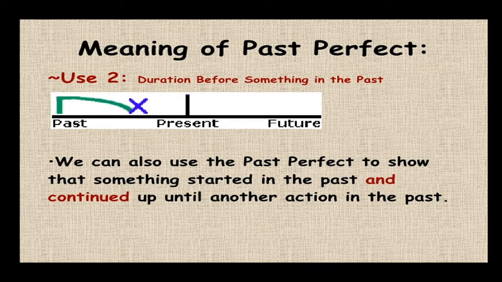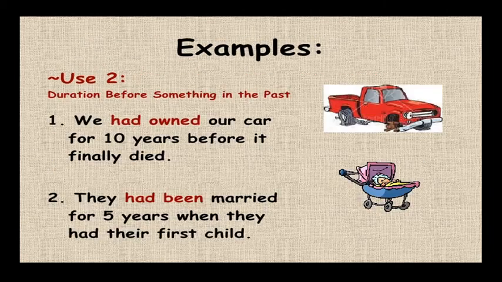Second use of the past perfect: duration before something in the past. We can also use the past perfect to show that something started in the past and continued up until another action in the past. For example, we had owned our car for 10 years before it finally died.